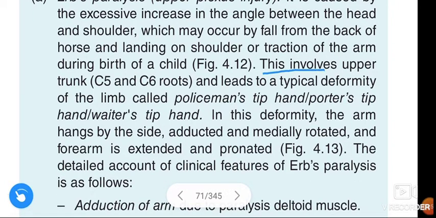This involves the upper trunk. The upper trunk is formed by the fusion of the C5 and C6 cervical roots. This involves the upper trunk and leads to a typical deformity of the limb called policeman's tip hand.